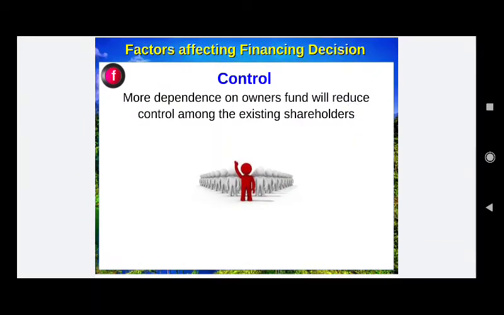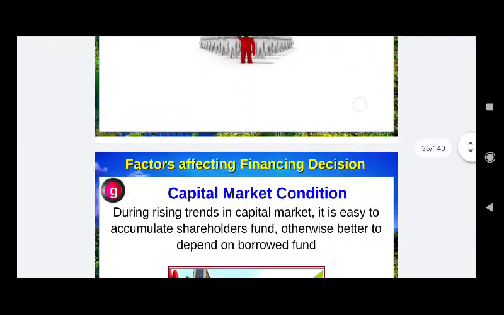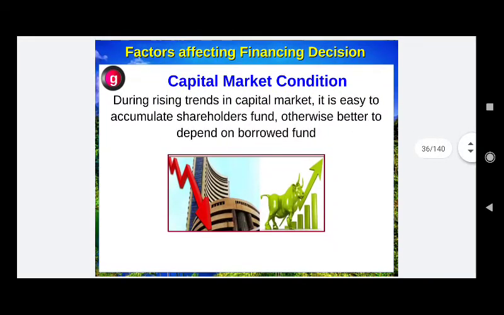Control. More dependence on the owners' fund will reduce the control of the existing shareholders. If an existing shareholder has some percentage of voting right, it will definitely reduce if new shareholders are added to the list. The existing shareholder will find his control being diluted because more shareholders are added to the investors list.